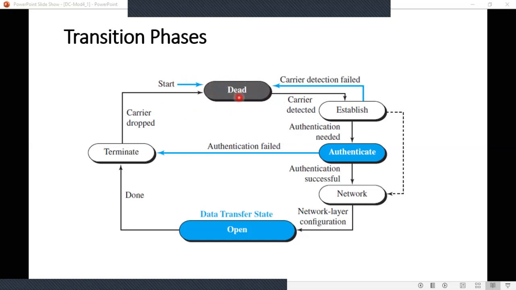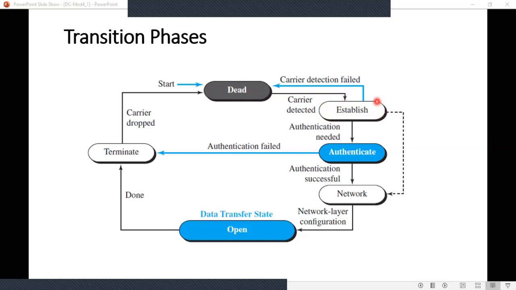Now, what is this dead state? In this state, there is no active carrier and the line is quiet. Next, once the carrier is detected, that is, when two nodes start communicating, the carrier is detected and the connection goes to the next state, the established state.